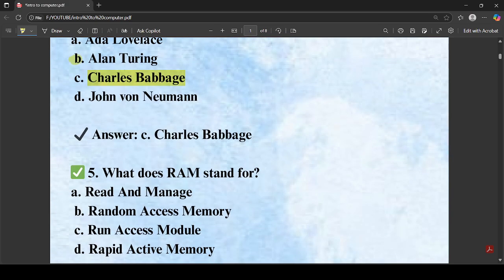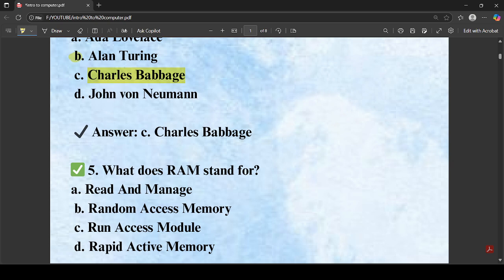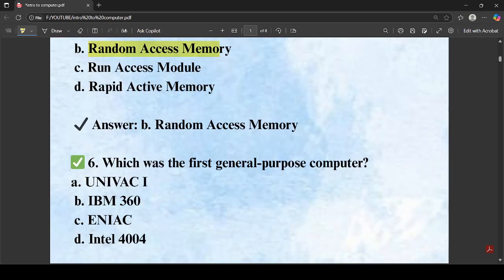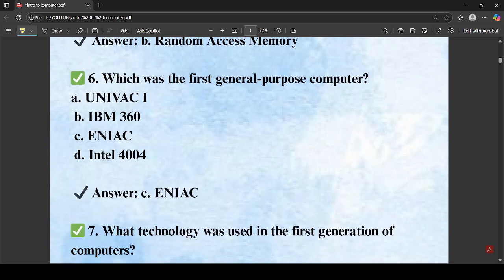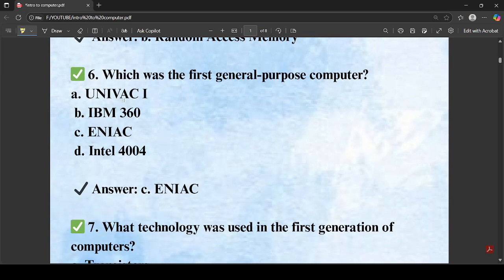So what does the RAM stand for? RAM is the volatile memory and it stands for random access memory. So the correct answer over here is random access memory. Let's move to the another question. Which is the first general purpose computer? The first general purpose computer is ENIAC. If the question had asked about the first commercial computer, it would have been UNIVAC, but it is asking about the first general purpose computer, so it is ENIAC.